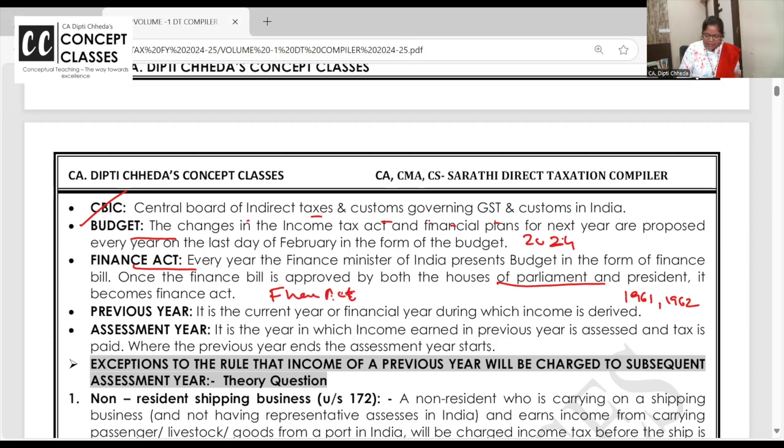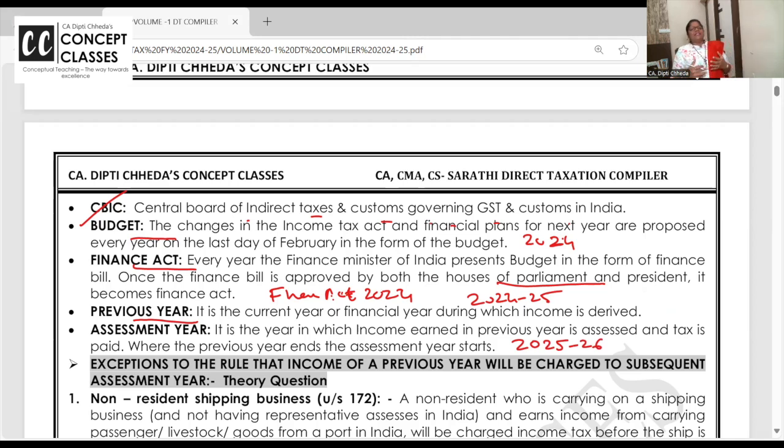Finance Act 2024, where the previous year or the financial year is 2024, and whatever you earn, you have to pay the tax in the next year. That is called the assessment year 25-26.